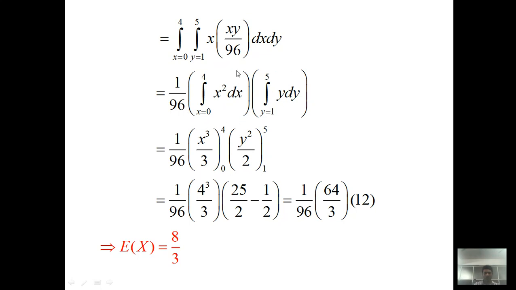So in the first term we write the variable of x alone, and in the second term we write the variable of y alone. The constant stays as it is, the integration of x squared is x cubed by 3 with boundary 0 to 4, and the integration of y is y squared by 2 with boundary 1 to 5. Just plug in upper limit minus lower limit, and by simplifying this you get the expectation, that is E(X) is 8 by 3.